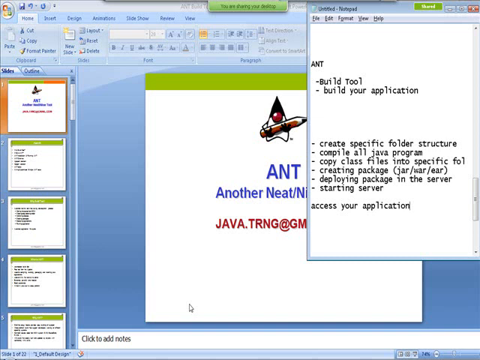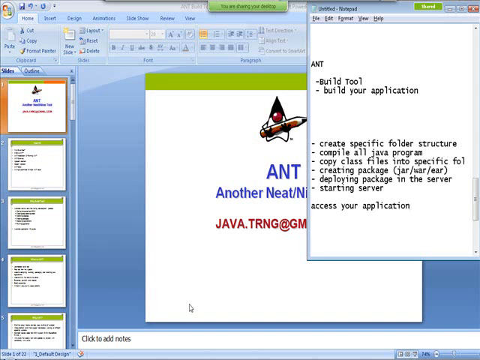And not only this, you have to do many other things. Always in real time the source code is stored in SCM servers, that is, software configuration management servers. SCM servers can be CVS, Subversion, SVN, ClearCase, Git, many other SCM servers available in the market. It can be anything, but your source code sits in the server. You have to pull it from the SCM server and do all these activities.